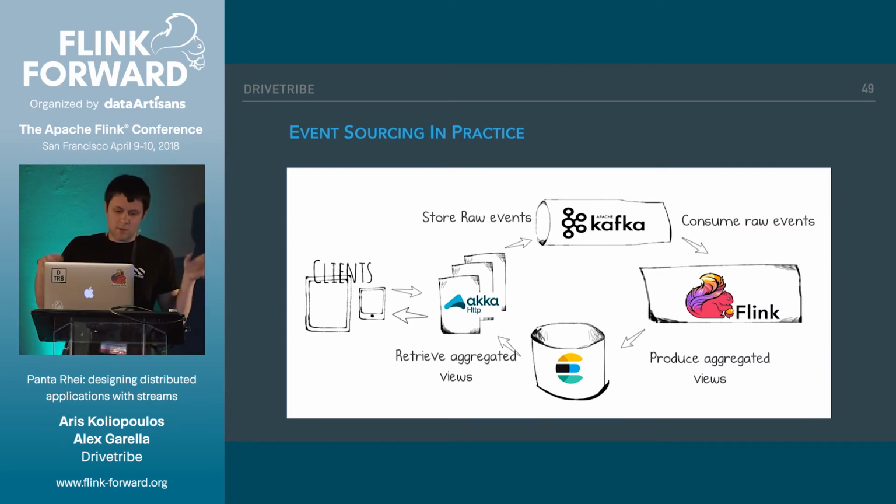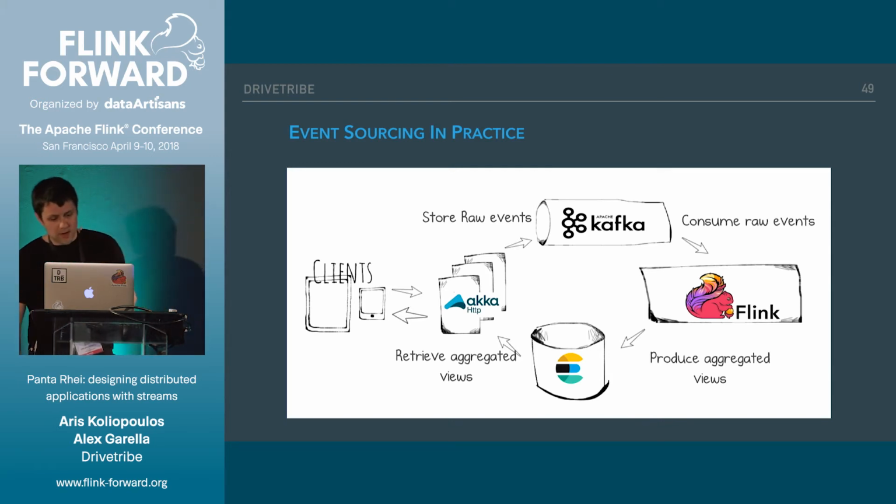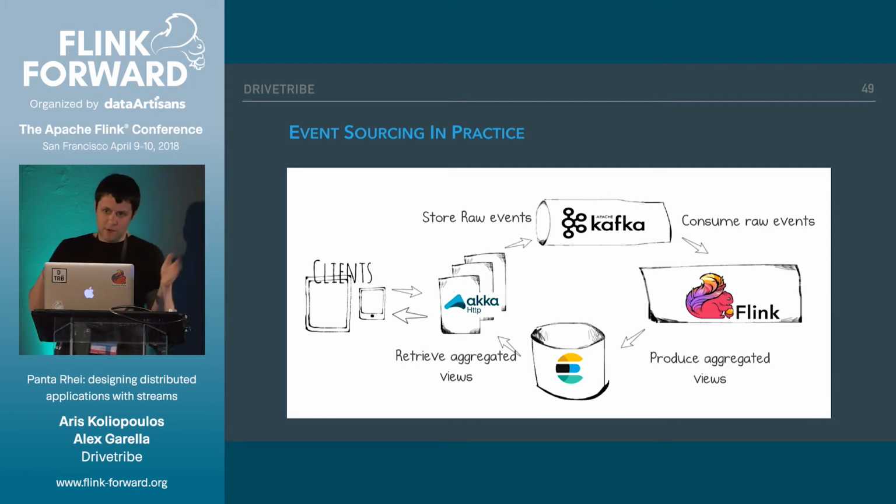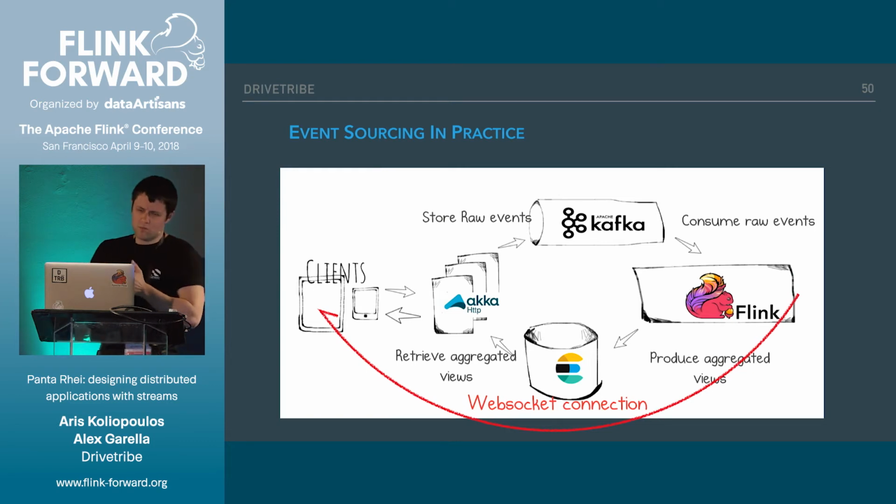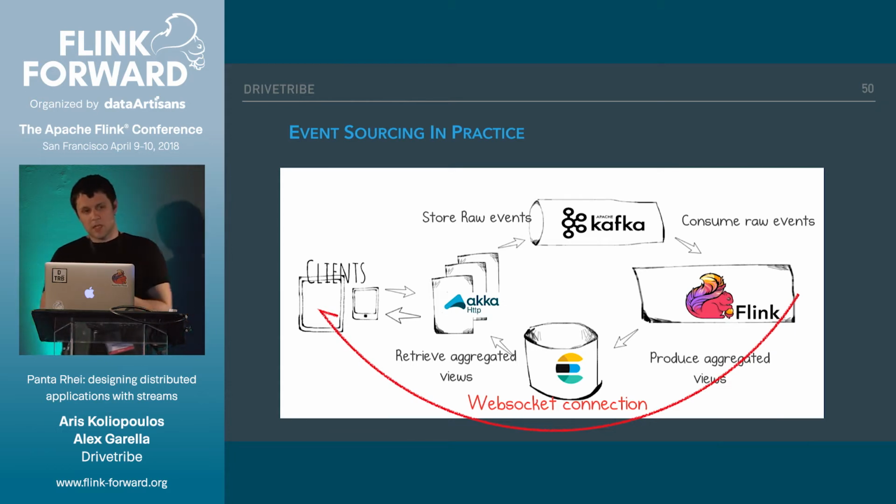So as a system, if we put everything together, it looks a bit like that. We have a bunch of stateless API servers written with HTTP in Scala that store raw events in Kafka, and then in Flink we have various reducers that consume those events, produce aggregated views, and store them in Elasticsearch, ready for consumption. The good thing with an architecture like that is we do not really have to wait for the client to fetch the data, which means we can have a WebSocket connection between Flink and the client, and whenever there is new data available for any particular user, we can just push it and make the application feel interactive and a lot more alive.